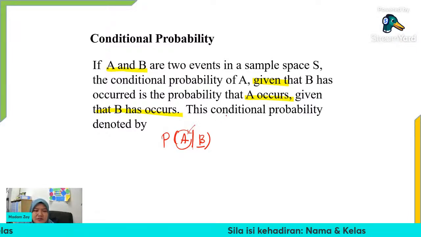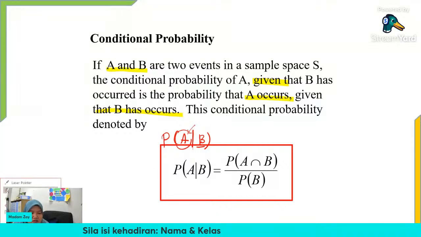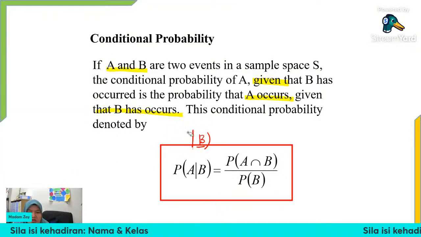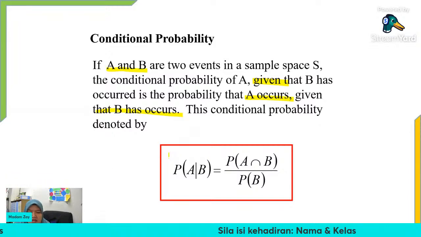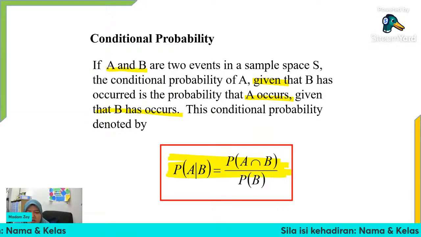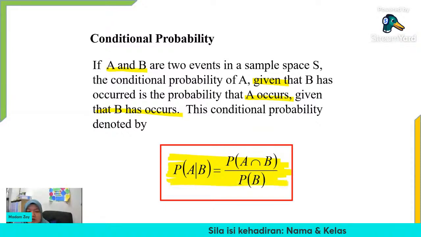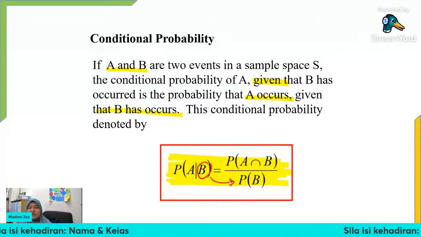So this is conditional probability, and that is denoted by probability of A given B, which is equal to this formula for the conditional probability. So you just have to remember this formula. The formula is equal to probability of A intersect with B, divided by probability of B, the probability of the condition. Here is the condition, right? So we need to divide with the probability of the condition itself.